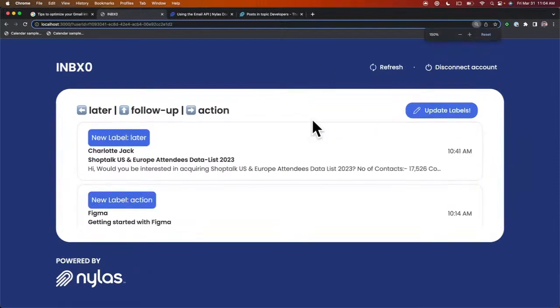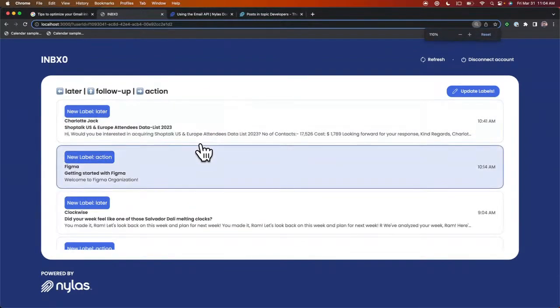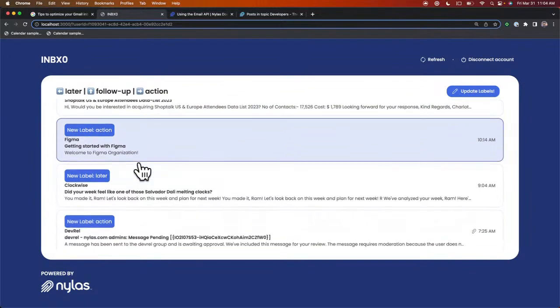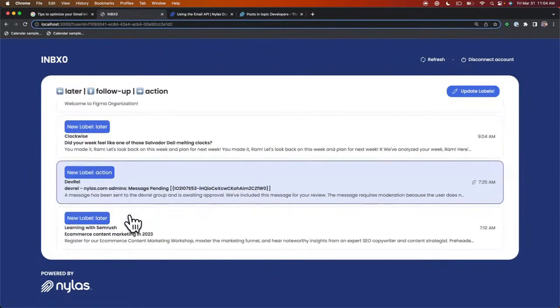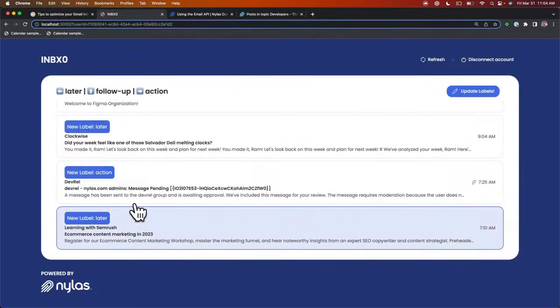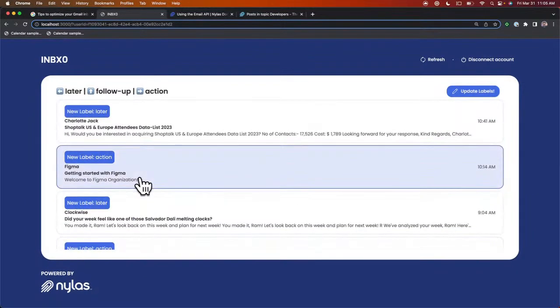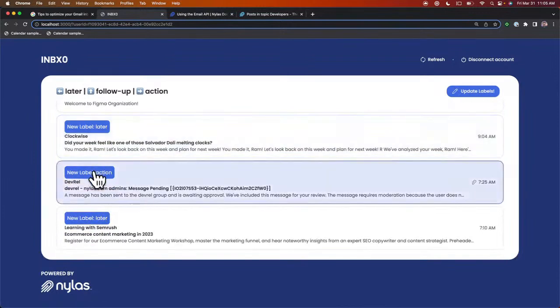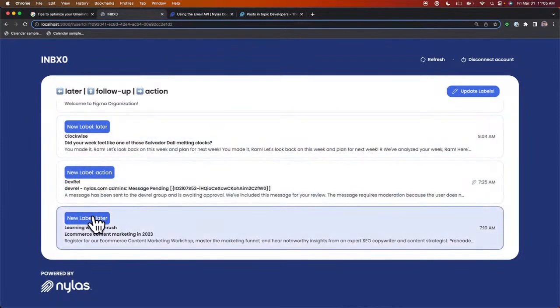So once we've gone through those 5 emails, now we see all the labels that have been selected for them. What I would like to do is animate the actual moving of the card. So when you click left, it moves to the left, or you click up, it moves up. It just disappears. And at the end, you have a list or a summary of all the actions that you want to actually apply to those emails.